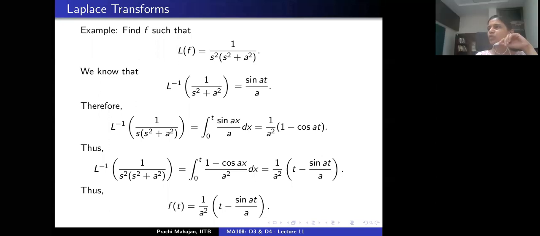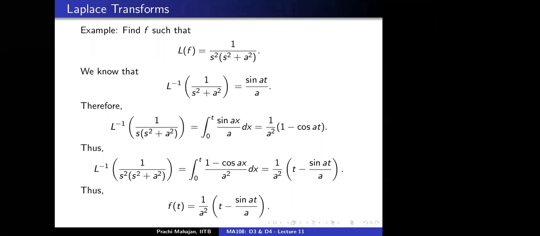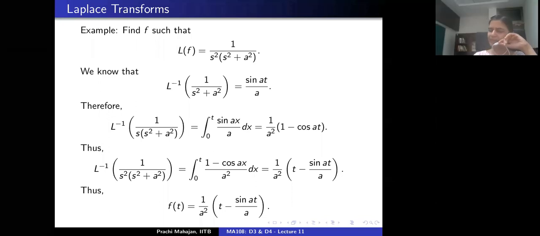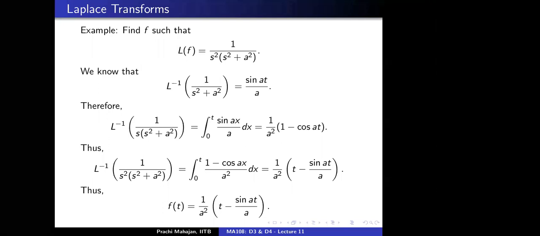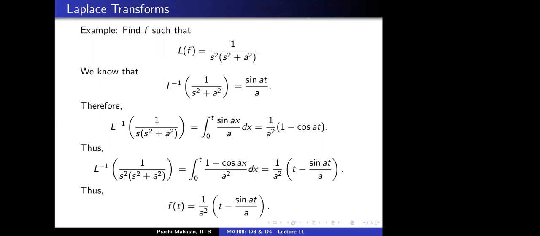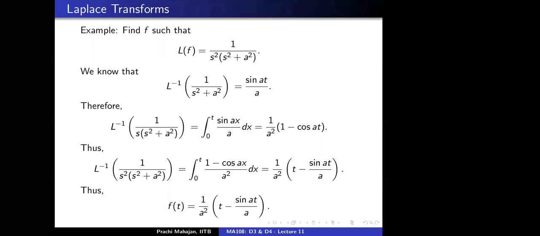Okay, and then how do you go ahead from that point? We know the inverse transforms of 1 by s square and 1 by s square plus a square, and then we take a. Correct. That is also one way to go about it. You're absolutely right. I thought I'll just use what we have recently learned, but that's also perfectly correct. Ma'am, do we know the inverse Laplace transformation of 1 upon s square?